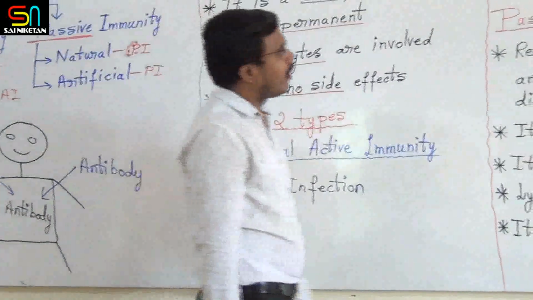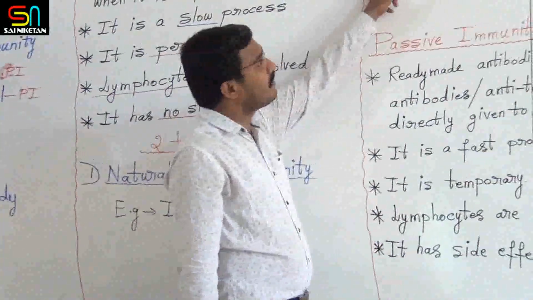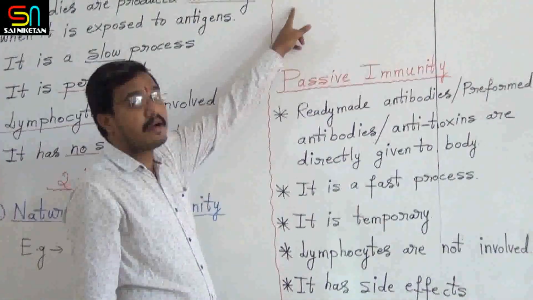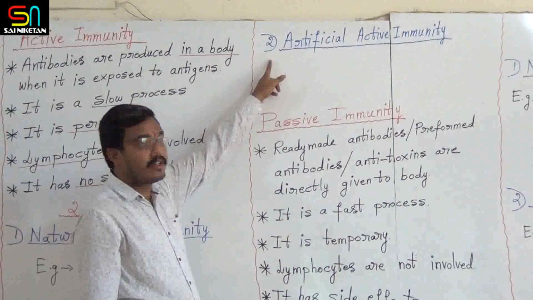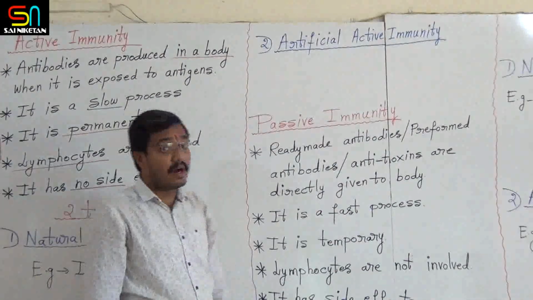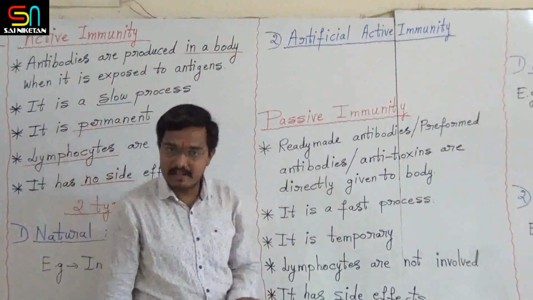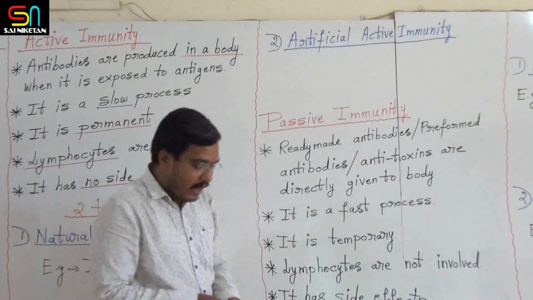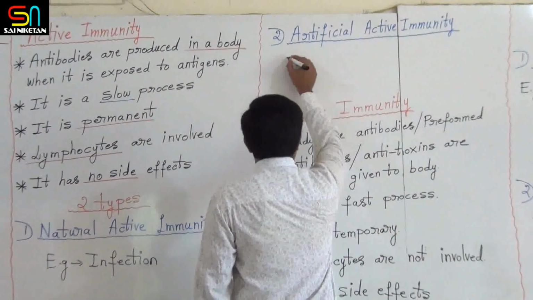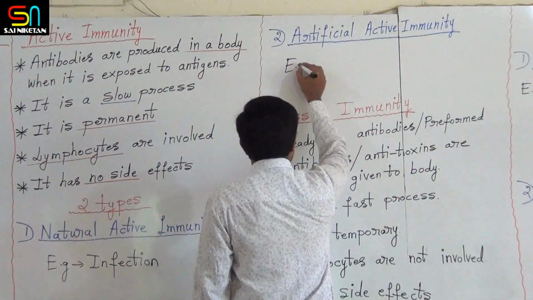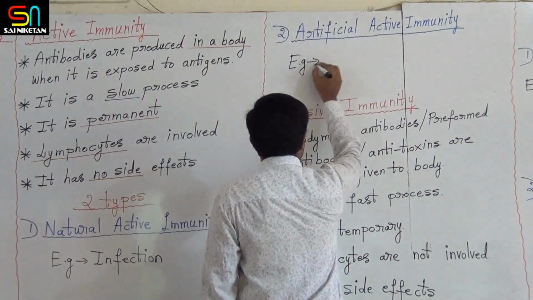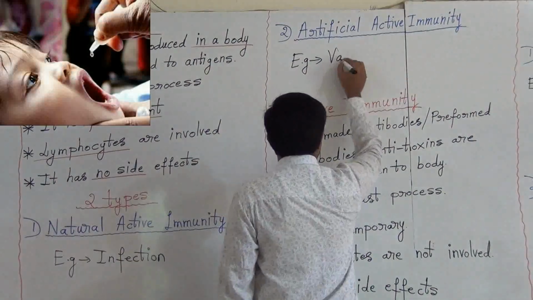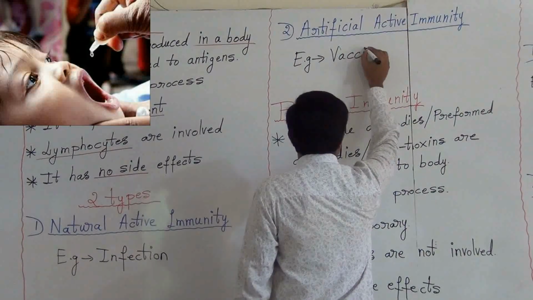Now you come to the second type of active immunity, that is artificial active immunity. Whenever you hear the word artificial, that means man-made. The best example for artificial active immunity is vaccination.